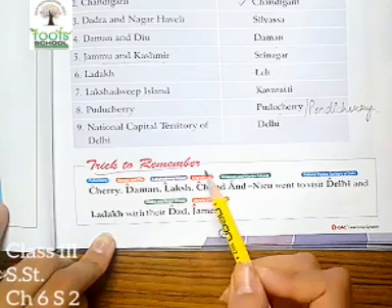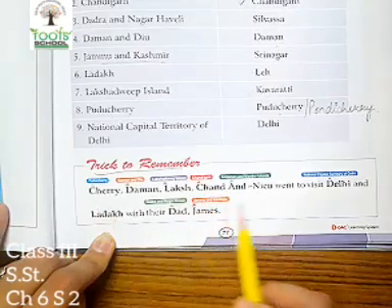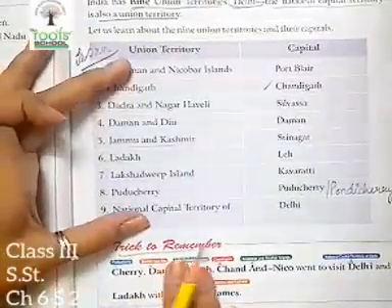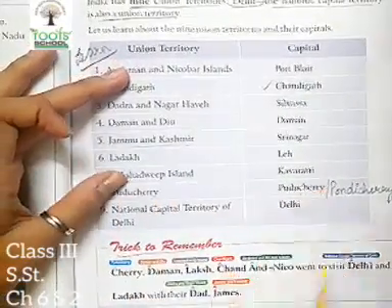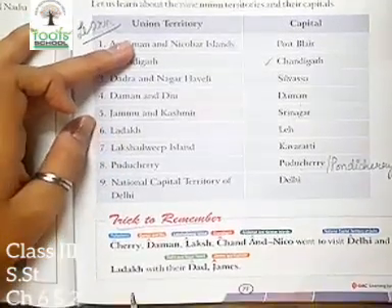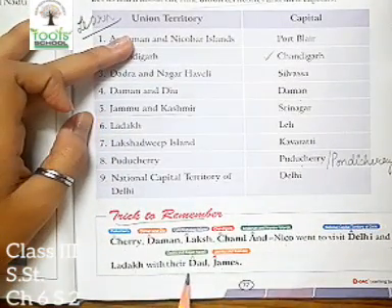So this is a funny trick to remember. If you want to remember the union territories with this, you can. Otherwise, you have to just learn them as well as their capitals. Cherry, Daman, Laksh, Chand and Nico went to Delhi and Ladakh with their dad James.